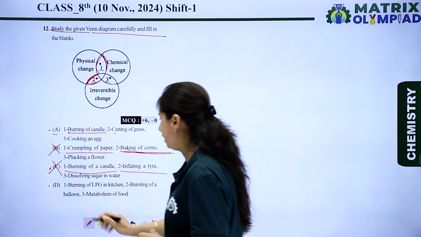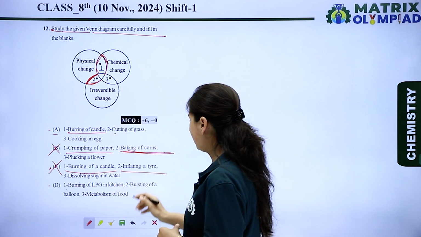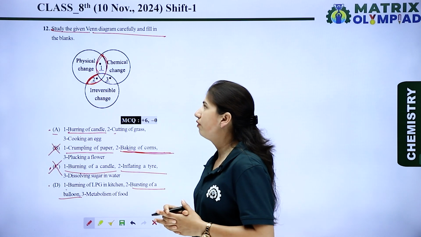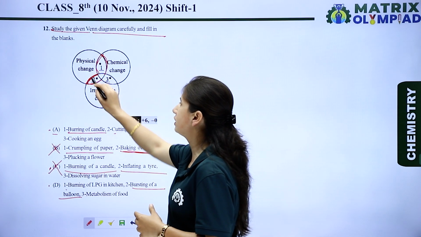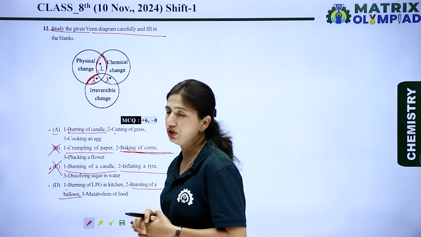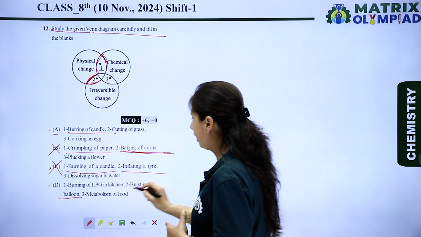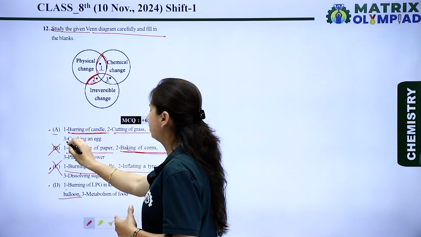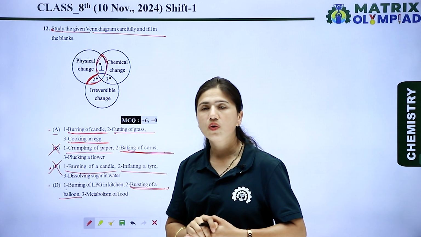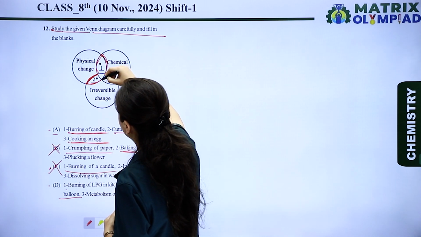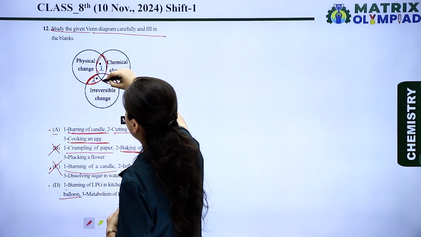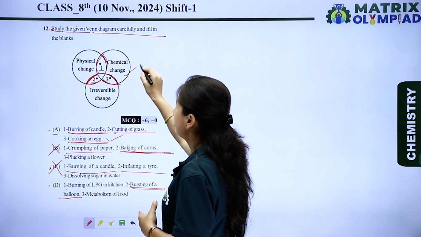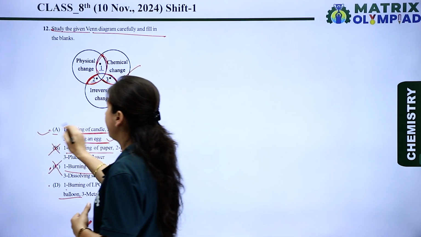Now the next is D, burning of LPG in kitchen, and second is bursting of a balloon. We know that the bursting of a balloon is physical change and irreversible change, not reversible change. Okay, so it might be the right option. Now let's talk about the third portion. Third is cooking an egg. Third is chemical change and irreversible also. So the cooking of an egg is a chemical change and it is irreversible change. So A is the right option.